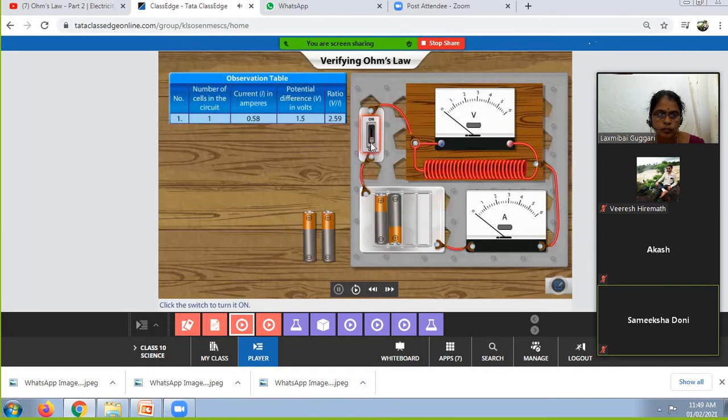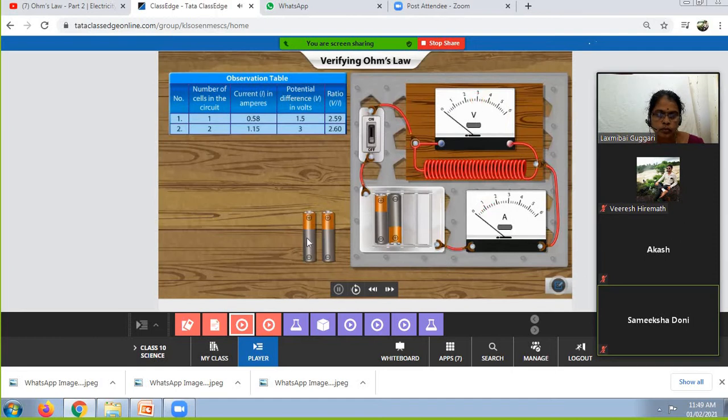Click the switch to turn it on. Note the change in the ammeter and voltmeter readings. Jot down these values. Again, change the voltage of the circuit to see how the current reacts.